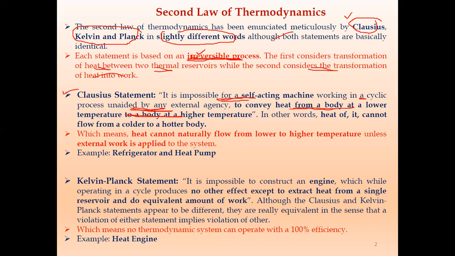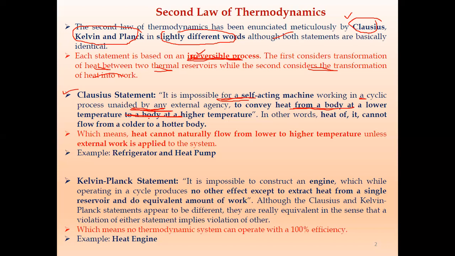Actually, heat transfer takes place from a body at higher temperature to a body at lower temperature. But if you have to transfer heat from a body at lower temperature to a body at higher temperature, we require an external agency or external work done.